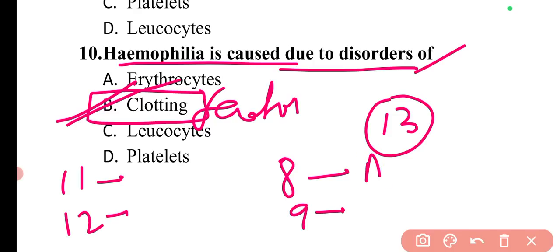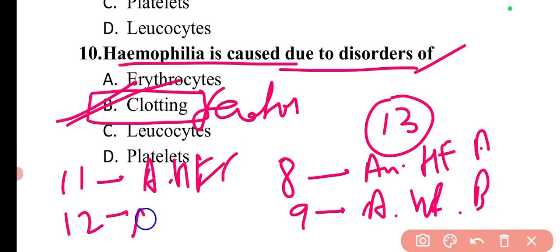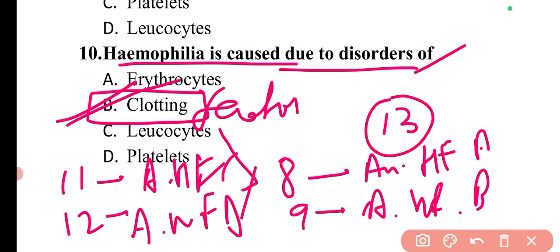So 8 is known as anti-hemophilic factor A, then 9 is anti-hemophilic factor B, 11 is anti-hemophilic factor C, and 12 is anti-hemophilic factor D. So in that way these are all different factors. I have included the question as well. There you will have more clarity on what type of question can be asked.